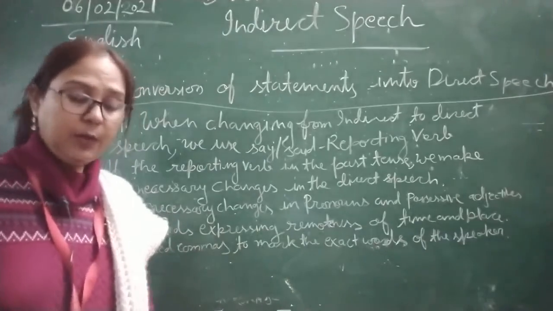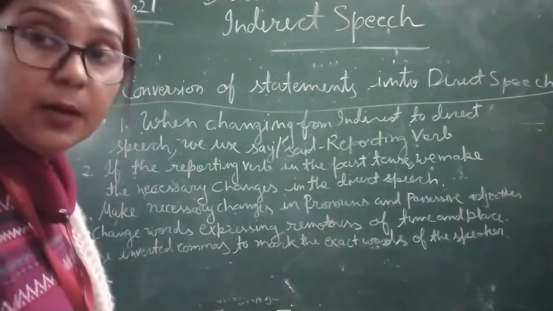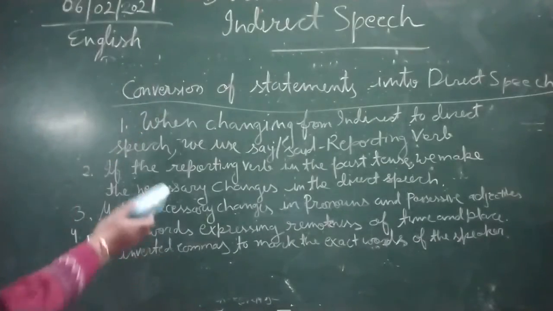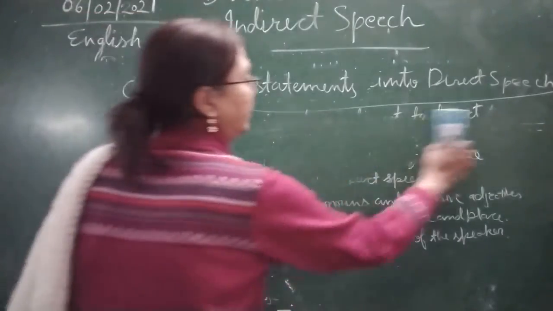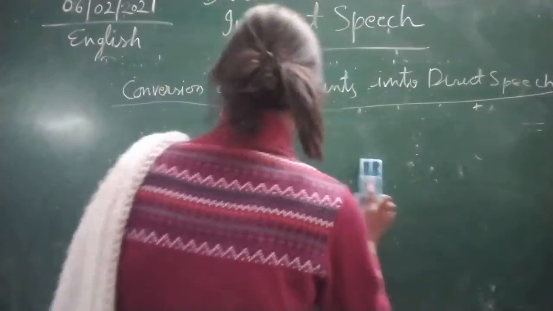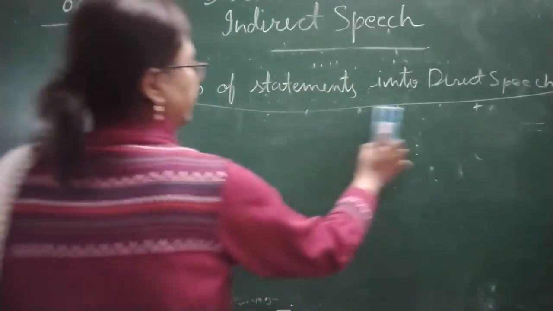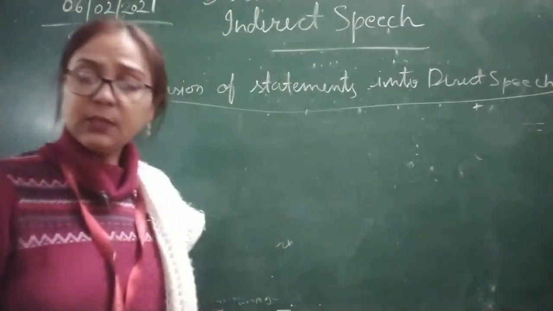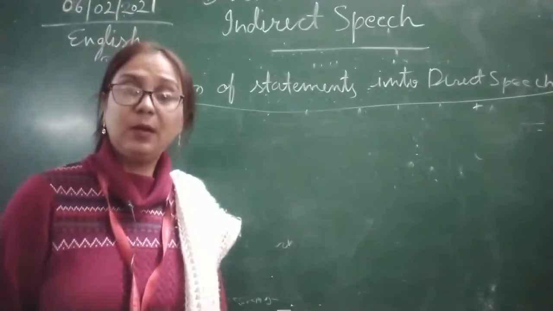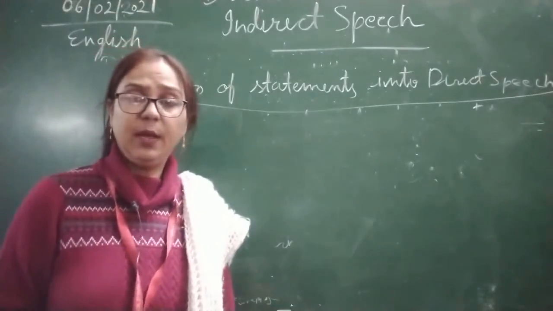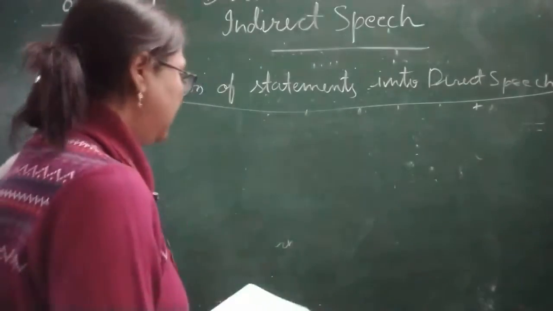Now children, we are moving to the next rule, that is conversion of commands. That is also a very important thing for making direct to indirect speech. Commands, as we say imperative sentences, include many types: command, request and permission. These types of things will come in this.